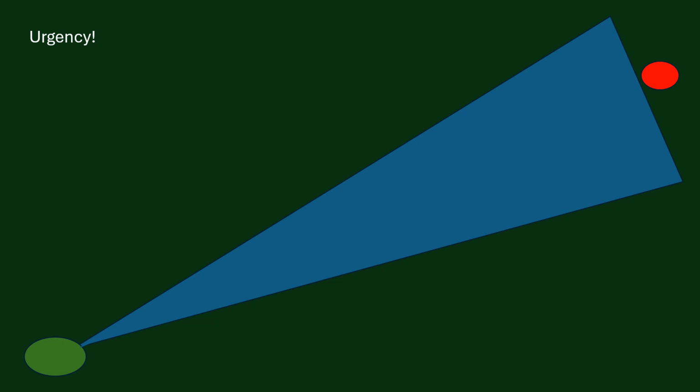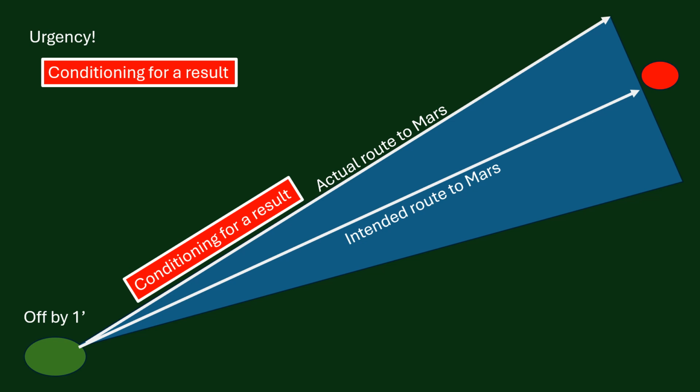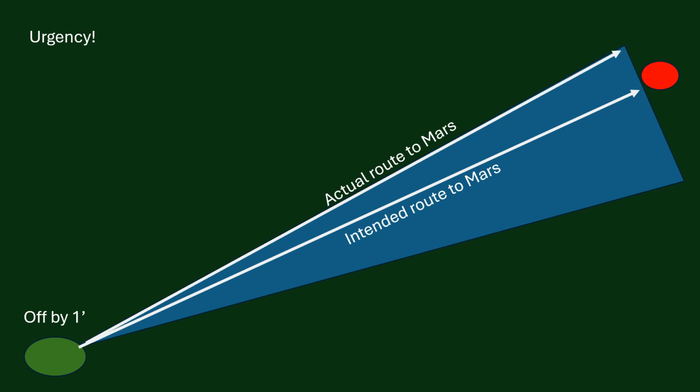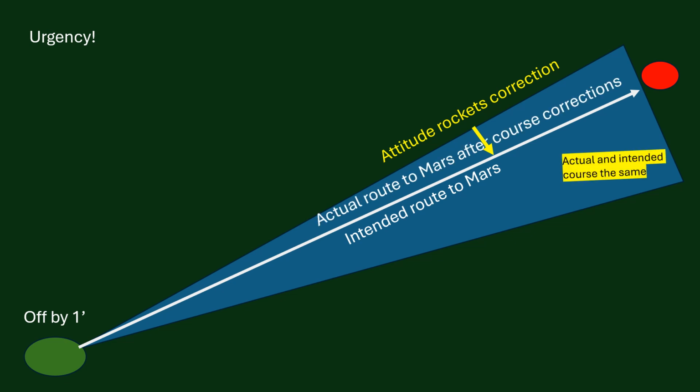However, let me explain by a rocket. Let's suppose a rocket's off by 1 foot. By the time it gets to Mars, it may be off 1,000,000 miles. But we have means of making course corrections like the Attitude rockets. So we can get it down maybe to 1/2 of 1,000,000 miles and continue on. And eventually the actual route is the same as the intended route because of those course corrections.